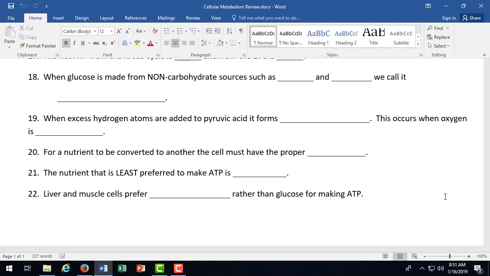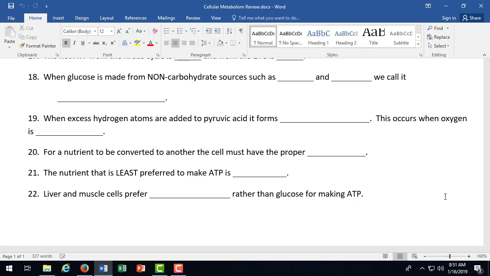Sure, yeah. Yep, you could say amino acids, but it doesn't fit grammatically. Protein would be the answer. Liver and muscle cells prefer blank rather than glucose for making ATP. Fatty acids, very good, very good.